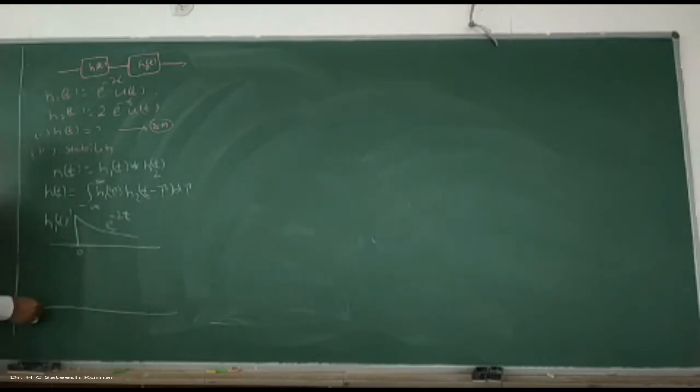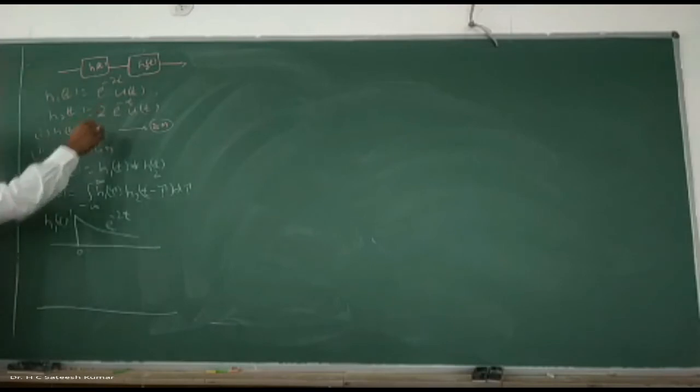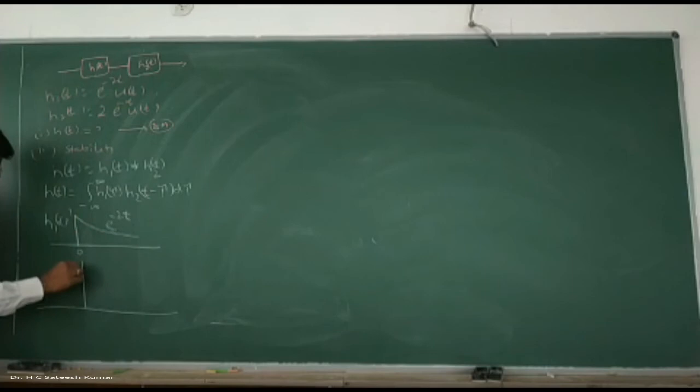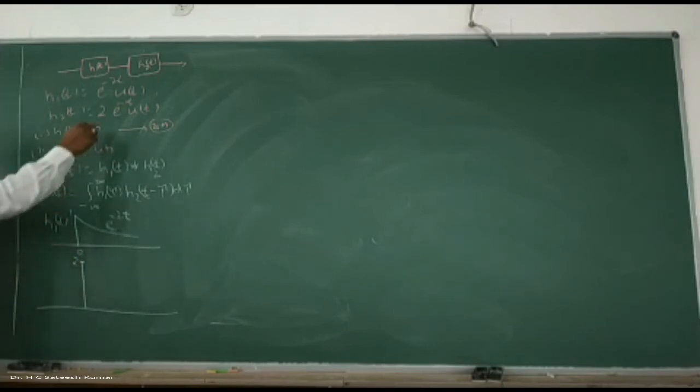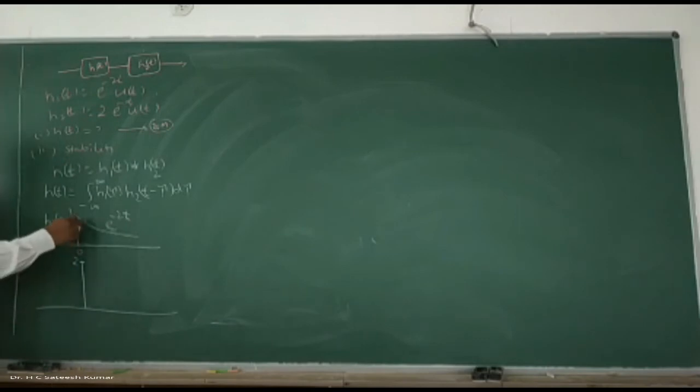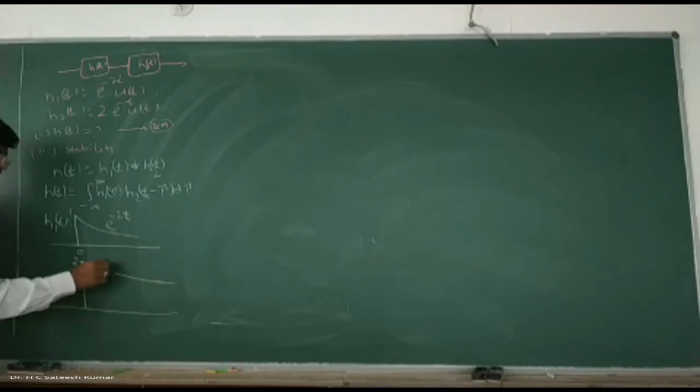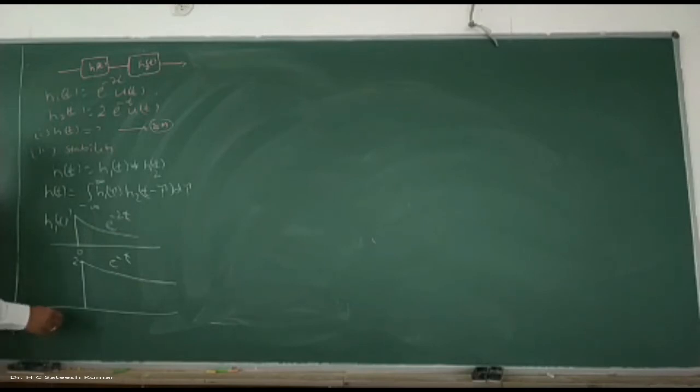Second one, what do we have? 2 e to the power of minus t. At 0, e to the power of 0 is 1, and 1 into 2 is 2. So at 0 it is 2. What is the difference between e to the power of minus 2t and minus t? E to the power of minus 2t is a faster decay. E to the power of minus t is a slower decay.